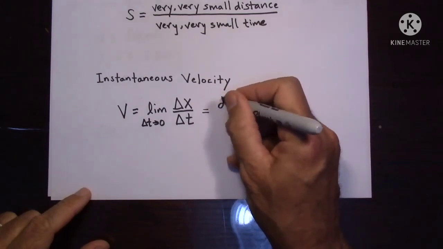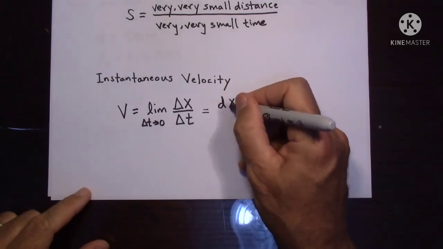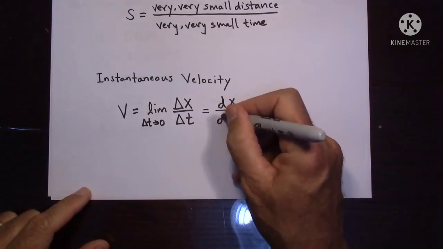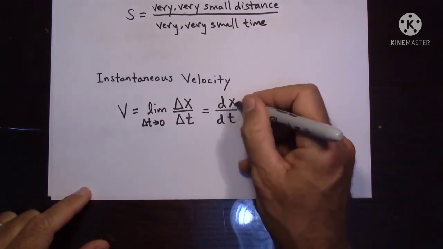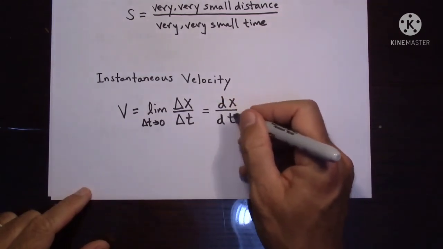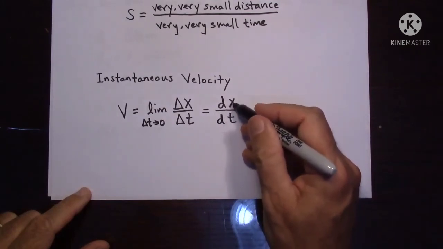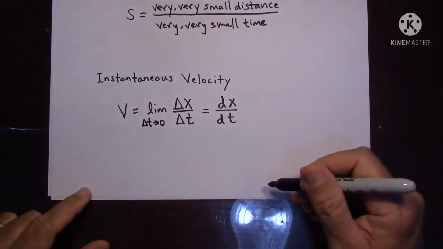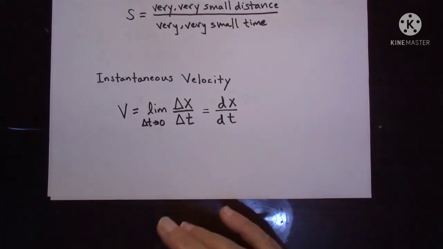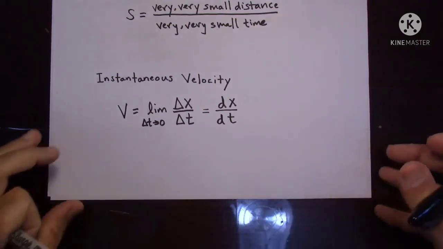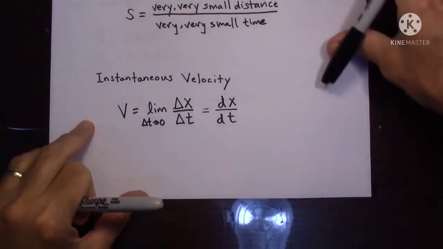The difference between speed and velocity is only one thing: speed has only magnitude, velocity has both magnitude and direction. Okay children, so instantaneous velocity is nothing but dx by dt, that is displacement by time.